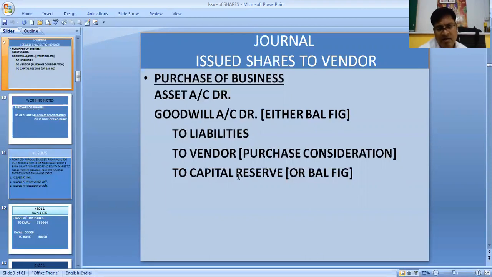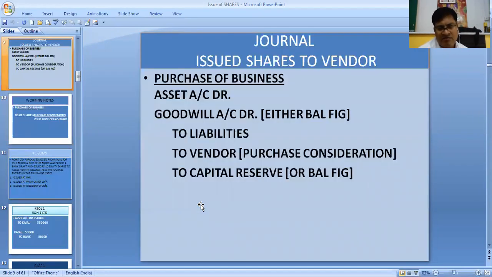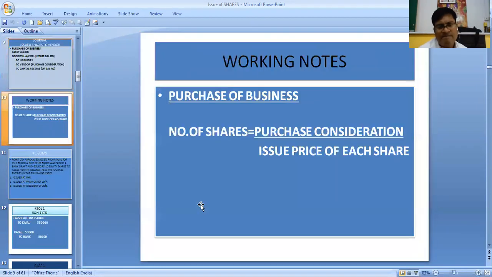If we are getting assets more than the purchase consideration, then we have made a profit, so capital reserve. If we have got assets which are lesser than the purchase consideration we need to pay, then we say we have purchased an intangible asset, that is called goodwill. So goodwill or capital reserve, any one of them will be there. They are the balancing figures.